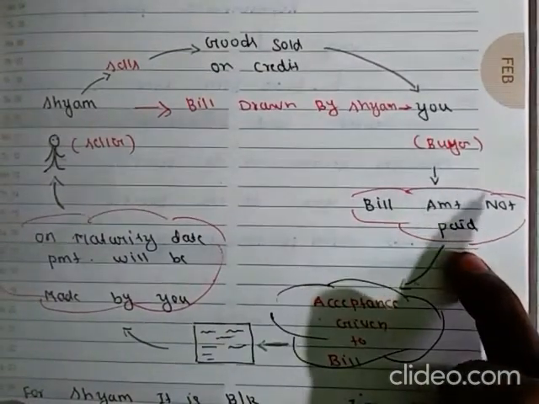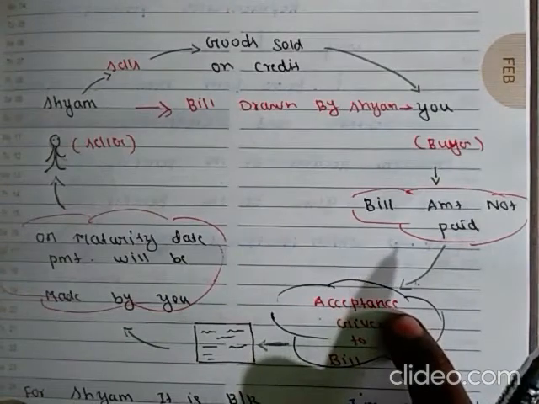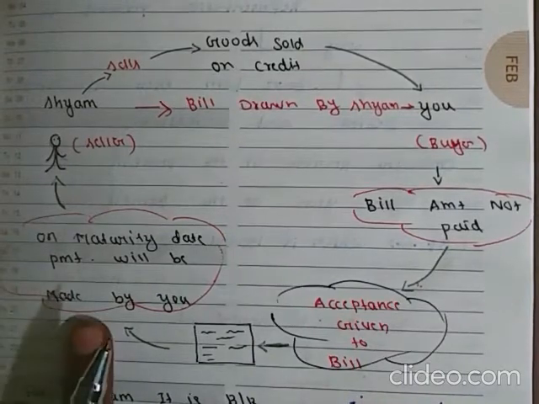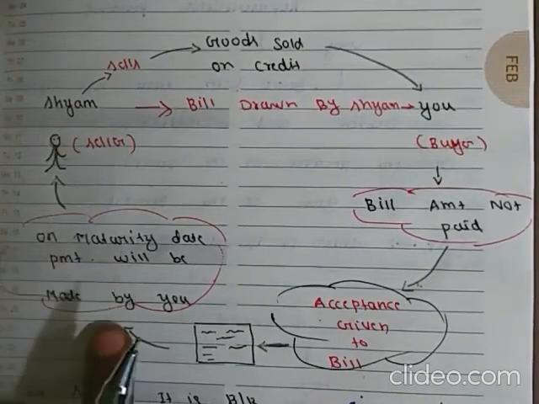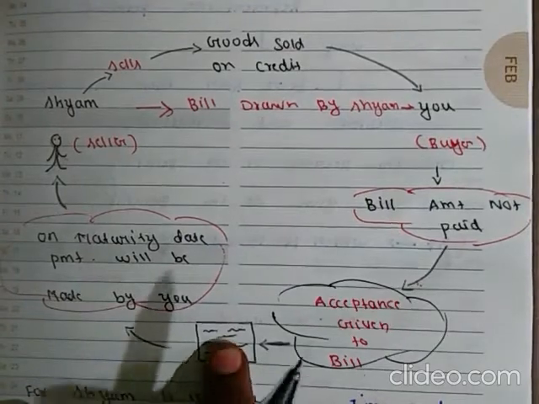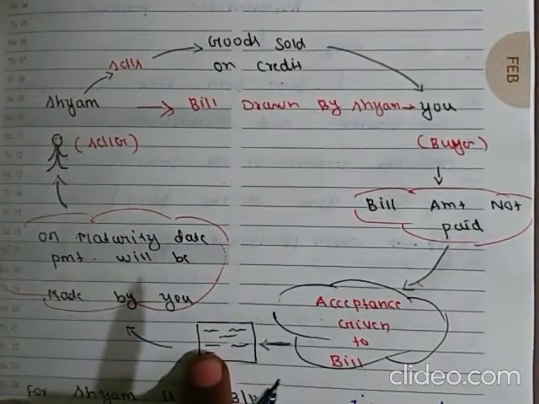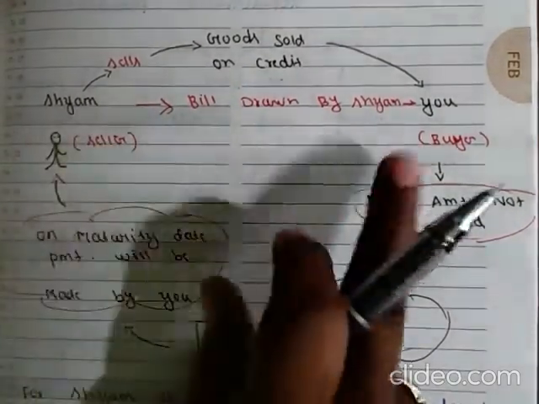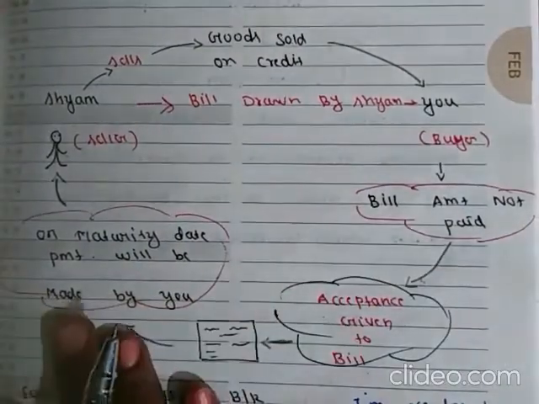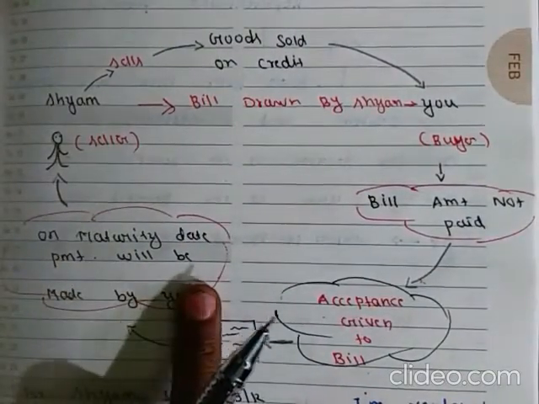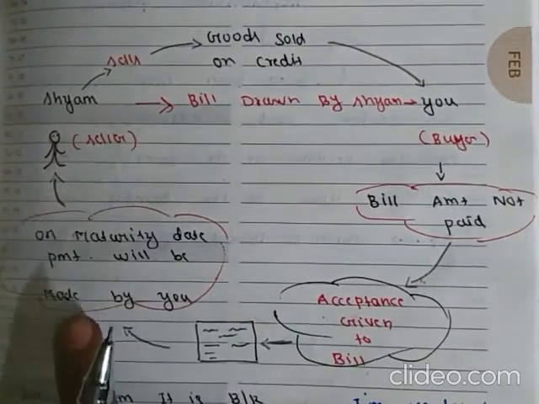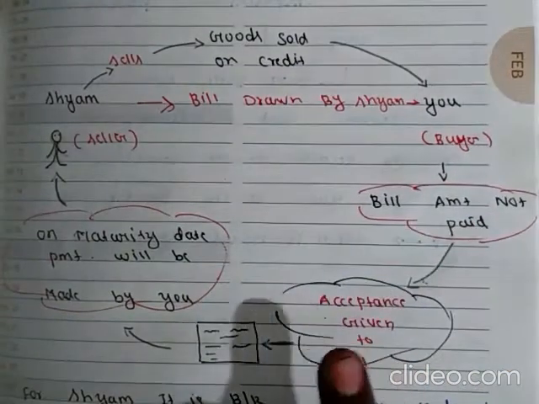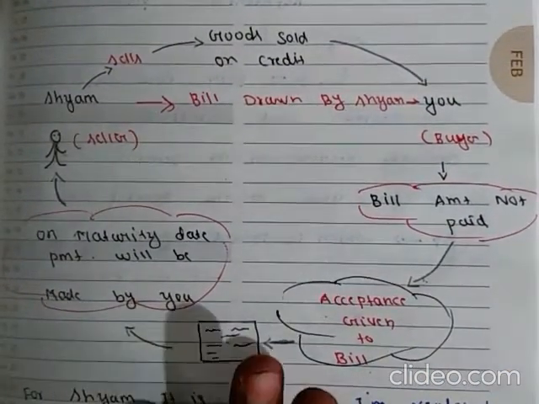and you give acceptance to that bill, saying that you will pay on the maturity date of that bill. So here Shyam sold goods to us on credit. You didn't pay at the time of purchase. So Shyam drew a bill and sent it to you for your acceptance, and you agree to pay that amount on the specified date.